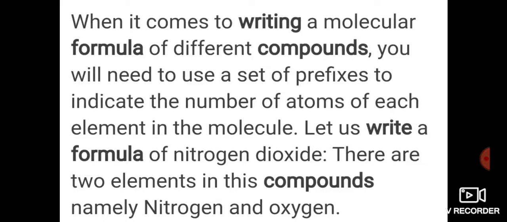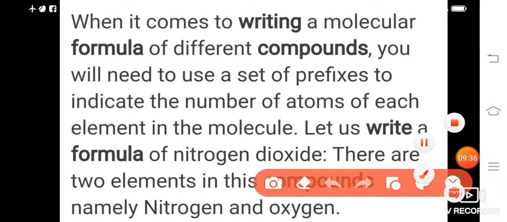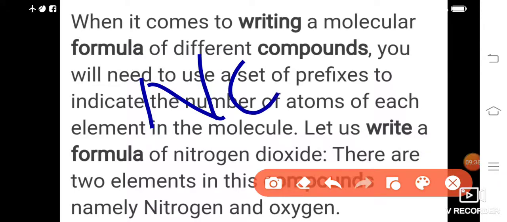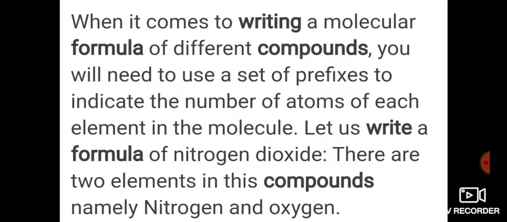Let us write the formula of nitrogen dioxide. There are two elements in this compound, namely nitrogen and oxygen, isn't it? So if you write nitrogen dioxide, N and O, that is nitrogen and oxygen, are going to take part. And how many atoms of oxygen? Two atoms of oxygen are going to take part.